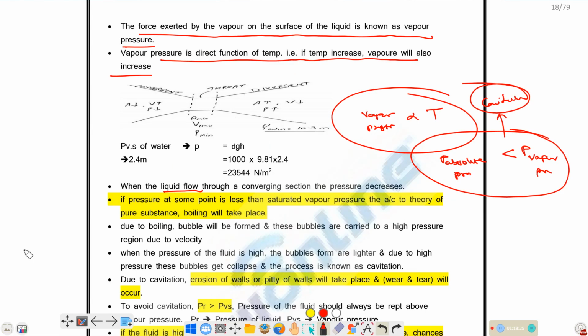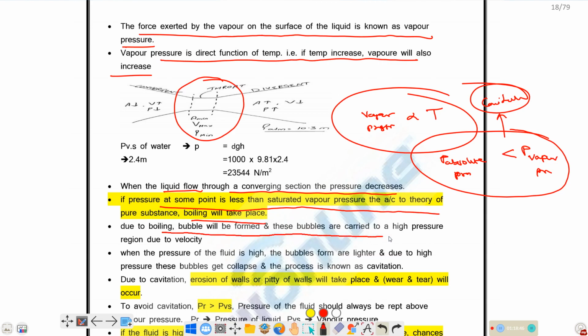For that, we have to maintain some minimum pressure in the flow such that the pressure should not come below vapor pressure. When the liquid flows through a converging section, the pressure decreases, so the pressure here will be less. If the pressure at some point is less than the saturation vapor pressure, boiling will take place. After boiling, bubbles will form. These bubbles are carried to a high pressure region due to the velocity of the flow. When the bubbles reach the high pressure zone, they collapse, and this process is known as cavitation.